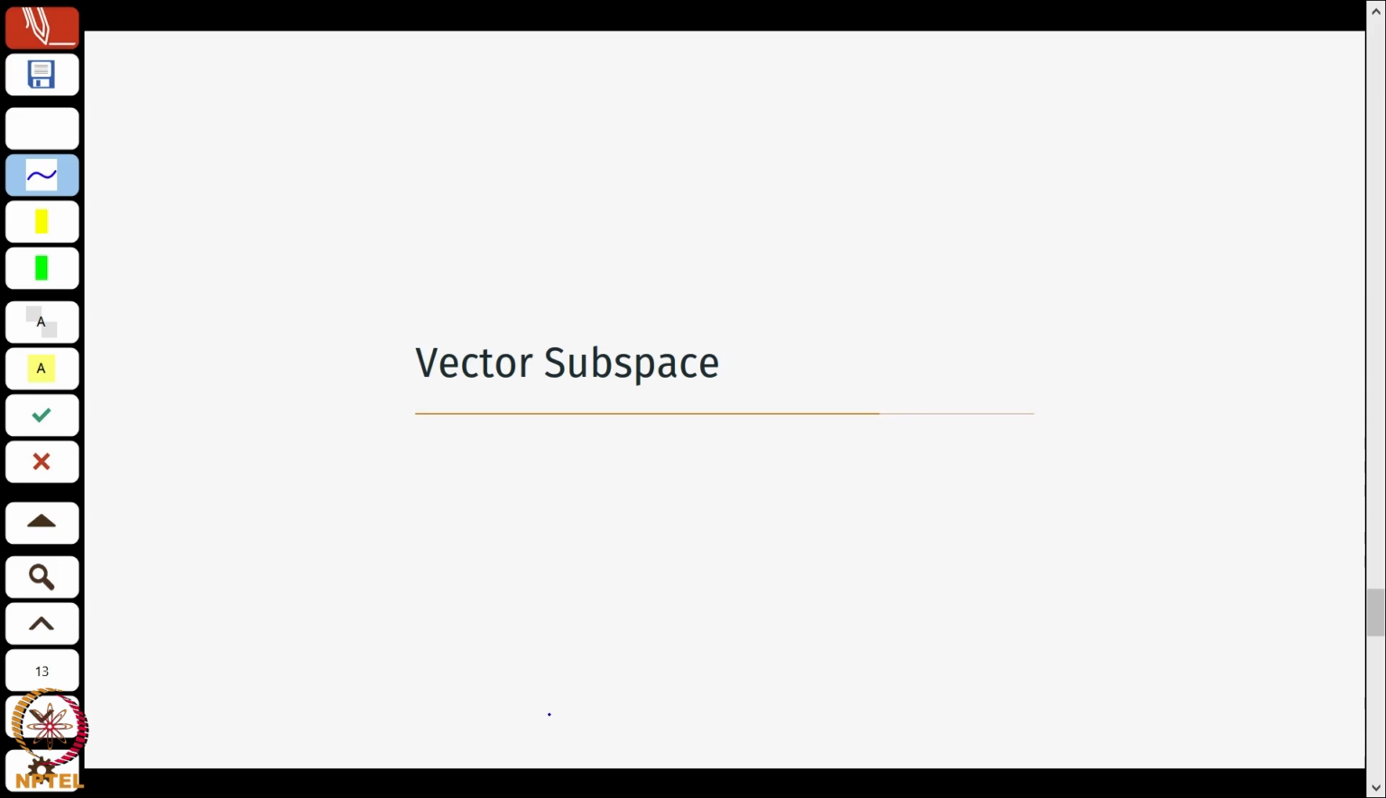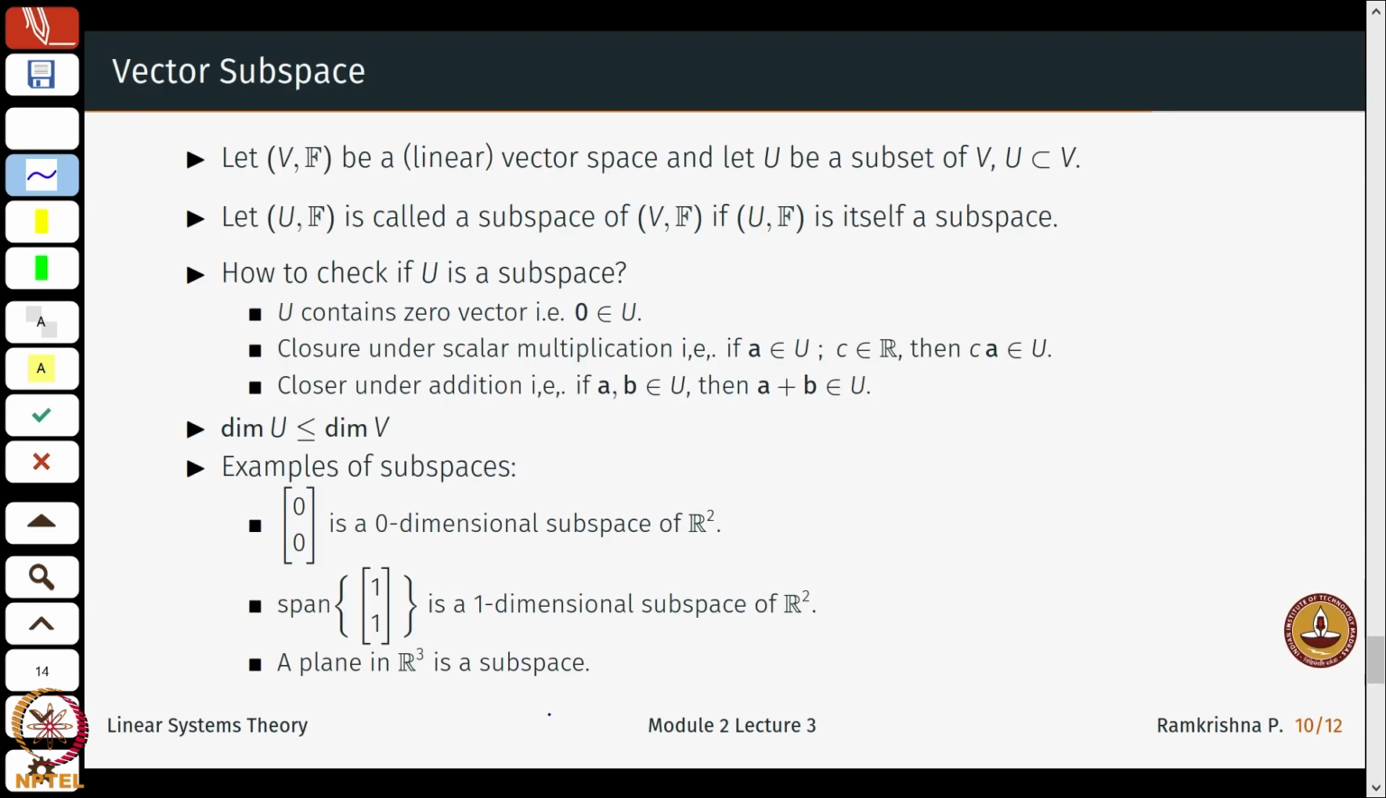So, continuing on that aspect, an important topic would be vector subspaces. Okay, what is a subspace or a vector subspace? So, again we start with a vector space V defined over a field F, and let U be a subset of V, maybe a proper subset in general. It could also be something like this. Now, when is U, which is a subset of V, called a subspace of V over F?